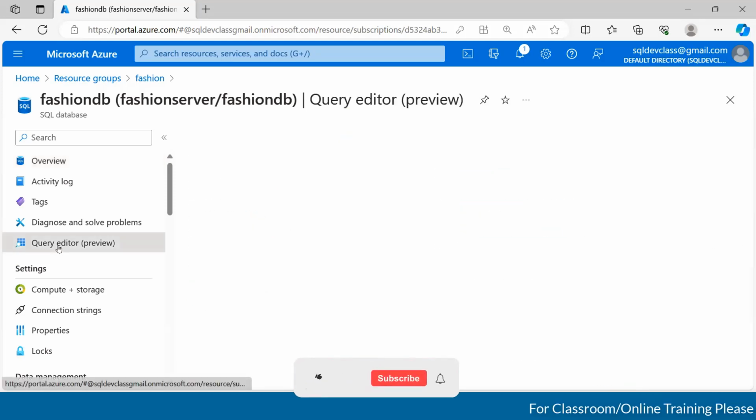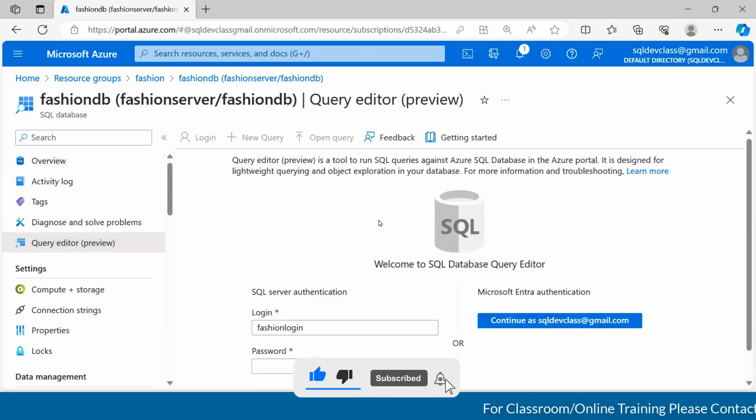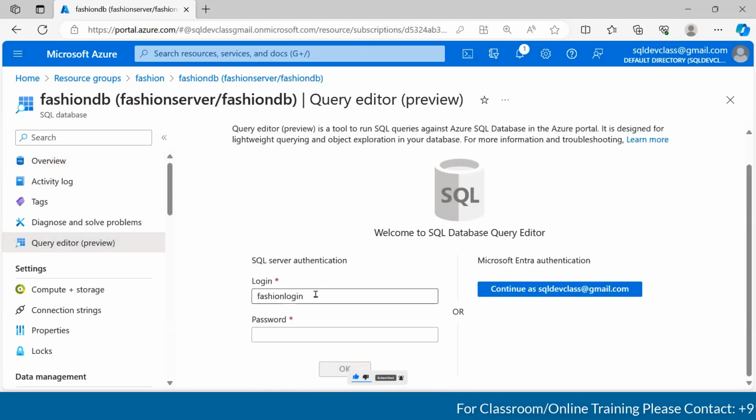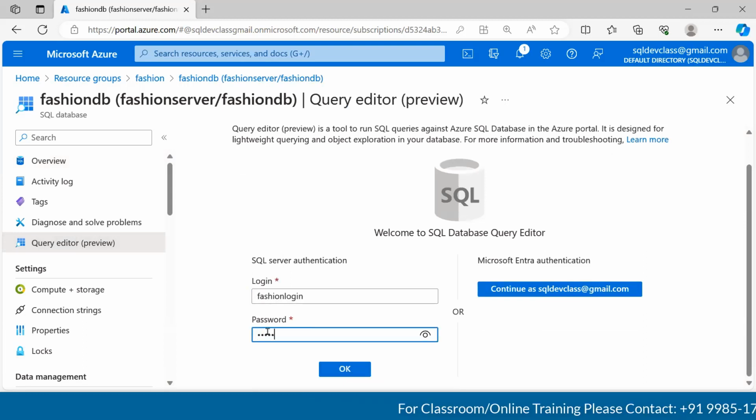Right. So on the left-hand side, you can see query editor. But again, notice, guys, we are in the browser. We are still in Microsoft Edge browser. See, this is the login we have, and then it is asking for the password. Our password is Azure @123. I guess this is the password.